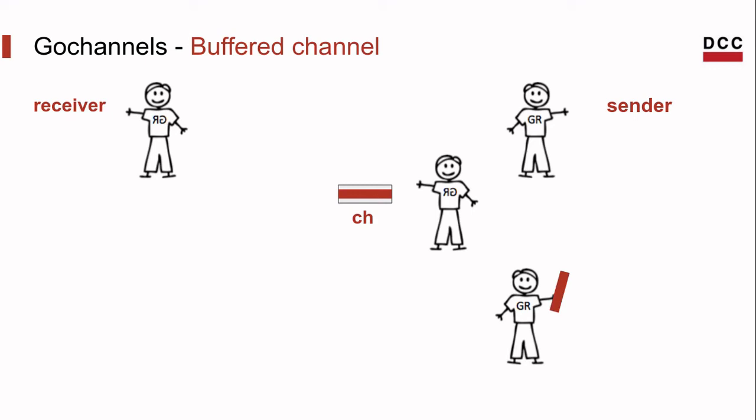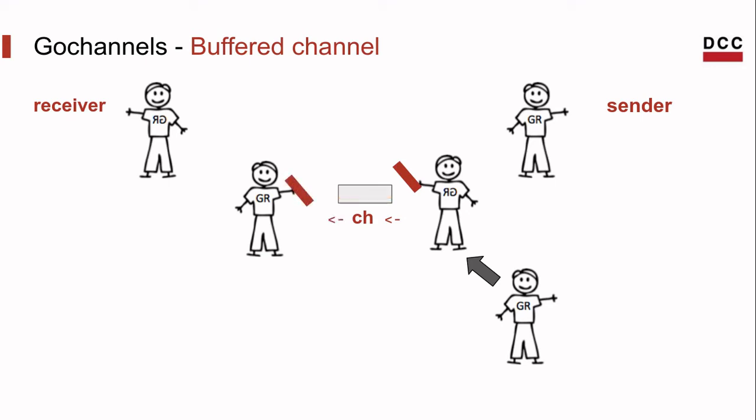But in the case where the buffer is full and the sender wants to deliver new information, the sender has to wait for the receiver, and while the receiver is reading from the channel buffer, the sender can write the information into the buffer.